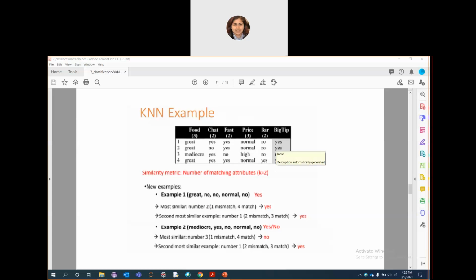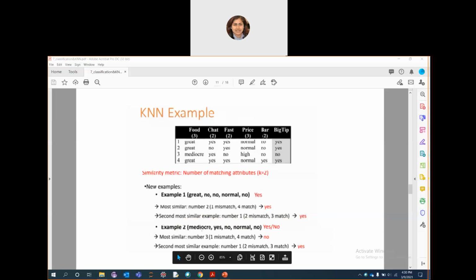The second most similar example will be the number 1 row, where we have 2 mismatch and 3 matches. For this also it is yes. If you have 2 here, which one you choose depends on you, but wherever you find the least number of mismatches, that will be your optimal solution.